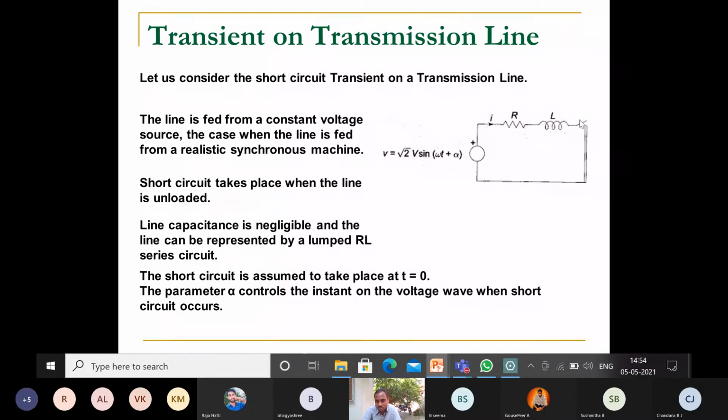So whenever you close the switch, at the time of closing the switch, t starts at the beginning, so that is taken as t equal to 0. As in the initial conditions you have studied in network analysis or circuit analysis, initial conditions and Laplace transformation. So when t is equal to 0, what happens? The parameter alpha controls the instant on the voltage wave at which the short circuit occurs. Alpha is the parameter that controls the instant on the voltage, whatever the voltage is, at that particular instant the short circuit occurs.